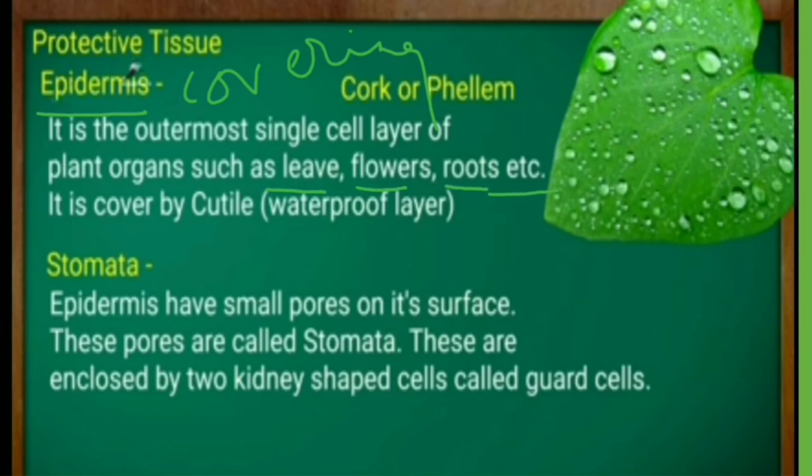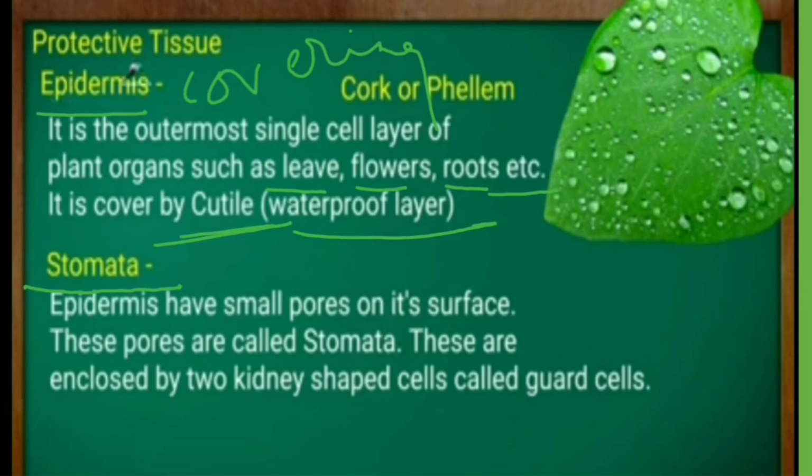In all plant parts there is an outermost layer, just as the skin covers our body from outside. Similarly, in plants there is a thin layer of cells known as epidermis. In most cases it is covered by a waterproof layer from the outside, known as cuticle. The epidermis of some parts like leaves has small openings or pores on its surface, known as stomata, and these stomata help in the exchange of gases and remove extra water from the plants.